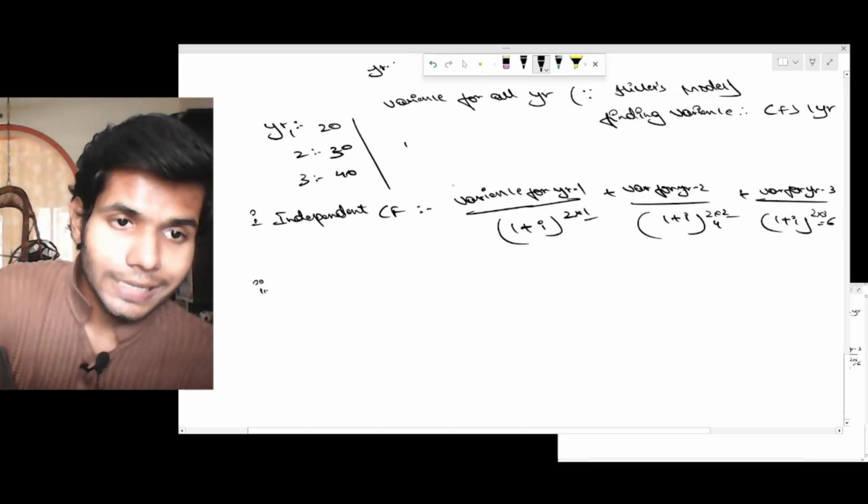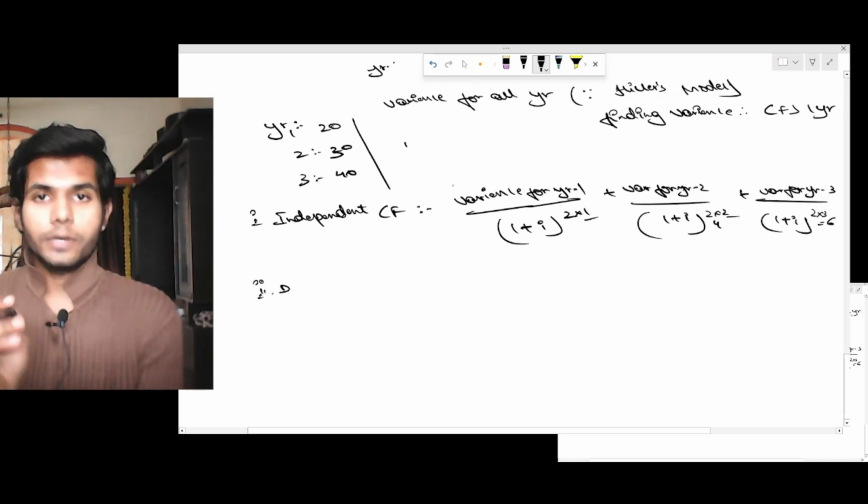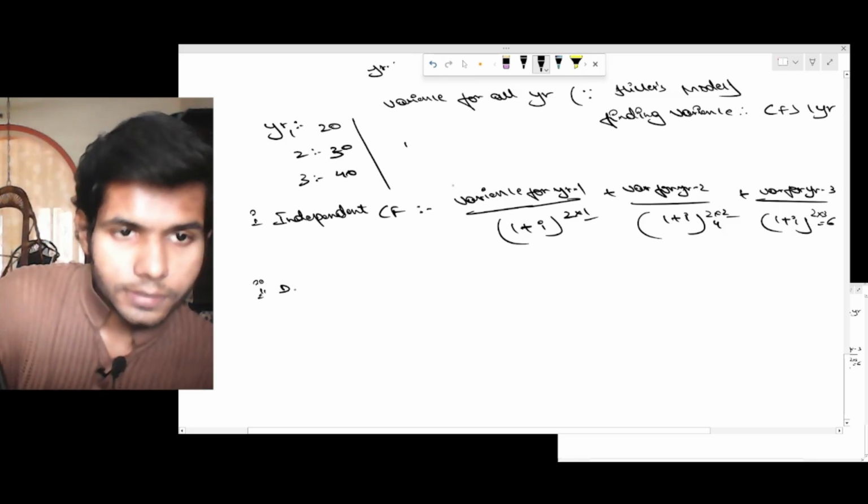If the cash flows are fully independent, what is independent, what is dependent? Just give me a sec. We'll be discussing that too.